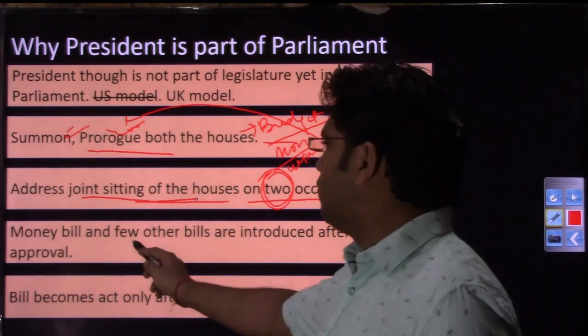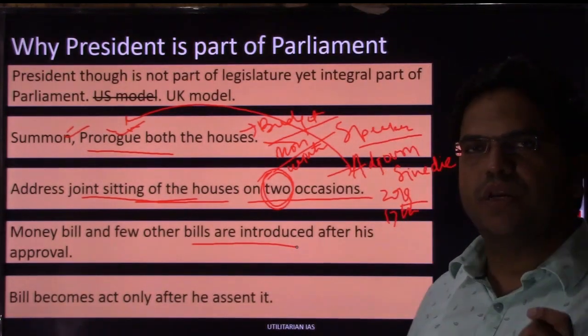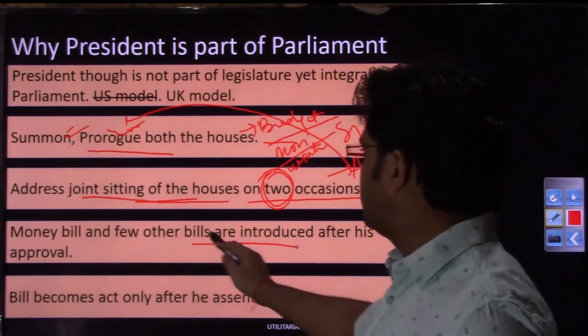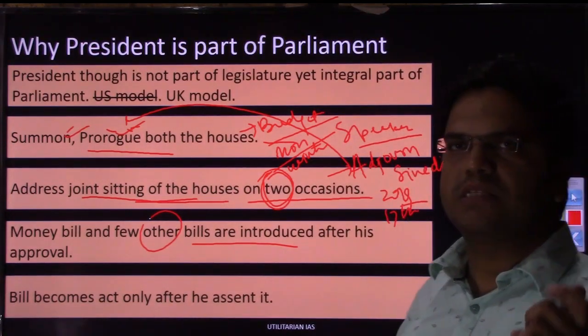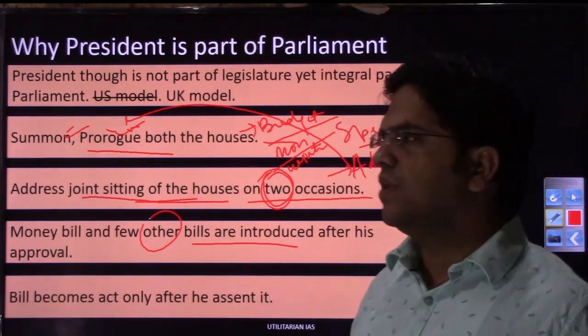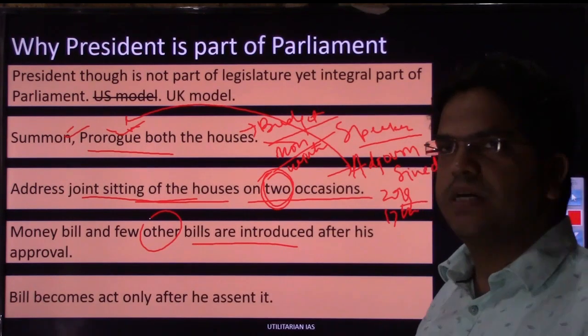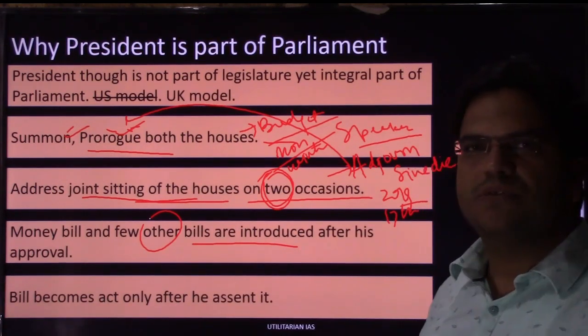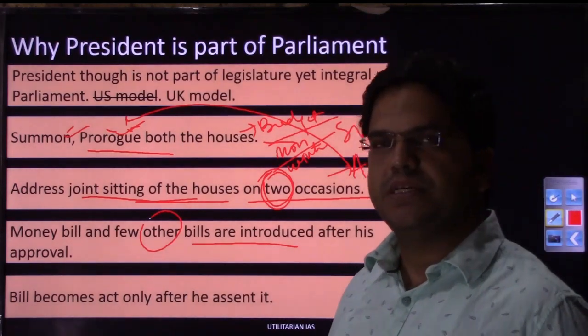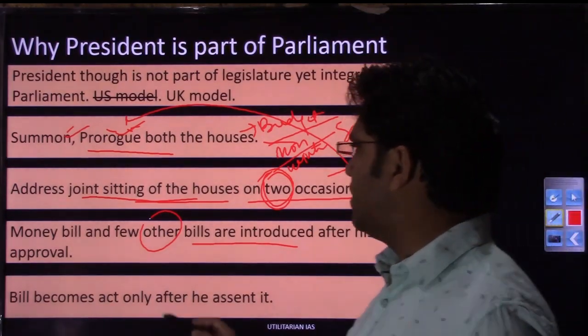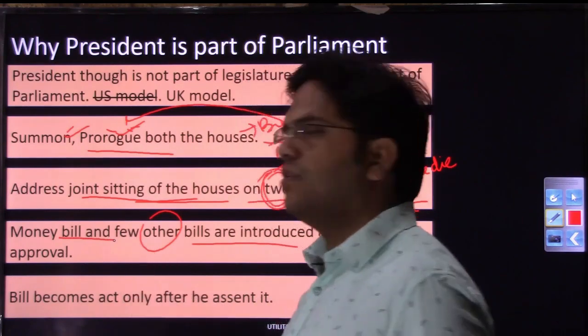Then the money bill and a few other bills are introduced only after his prior approval. What are these other bills? Under Article 2 and Article 3, whenever a state boundary has to be changed, or the name of any state has to be changed, any such bill, if it has to be introduced in either house, needs the prior recommendation of the president. That is true in regard to the money bill as well.